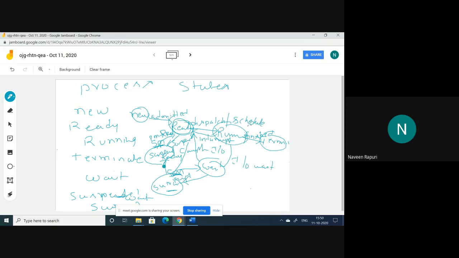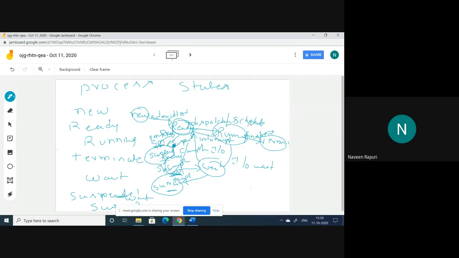Here the situation is IO is completed, and it is waiting for the ready state or waiting for the executor. So at that time it moves to suspended ready, and from suspended ready to the ready state. So these are the different kinds of states of the process.